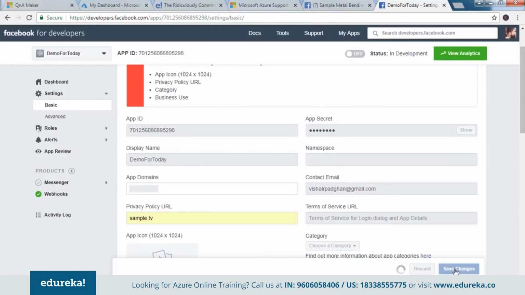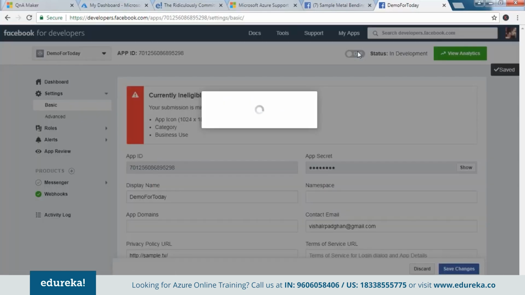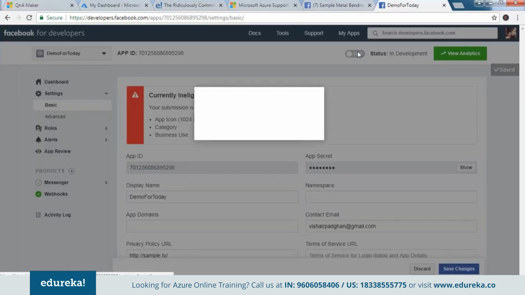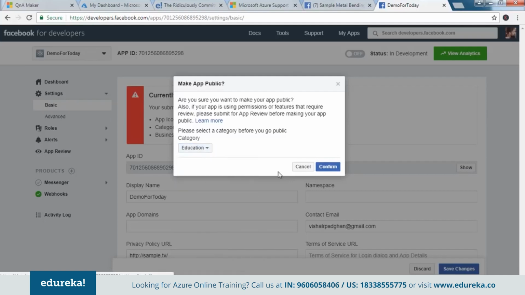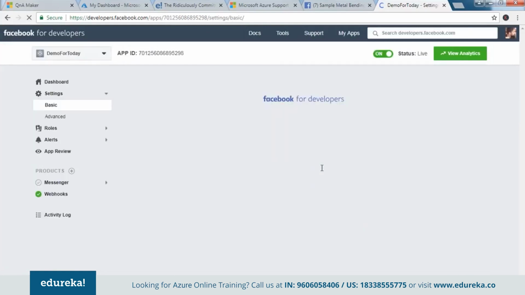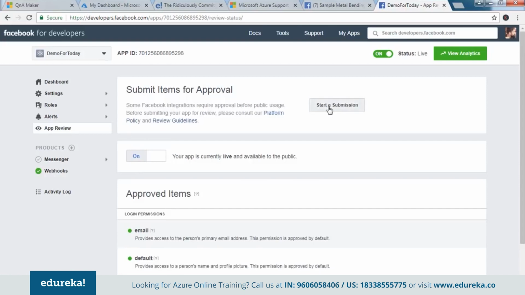Now can I set it live? Definitely I can set it live now. So I said set it live. It would say select a domain first. Which domain do you want to target? Let's say education, and I say confirm. There you go. So this is done. Let me just go back to app review. My app has been set live.